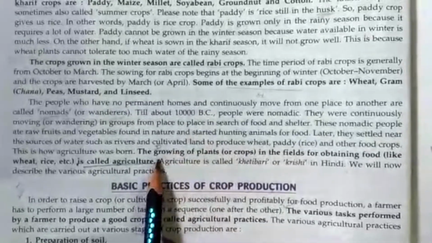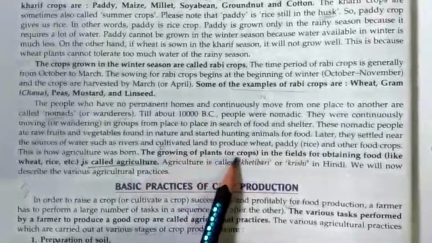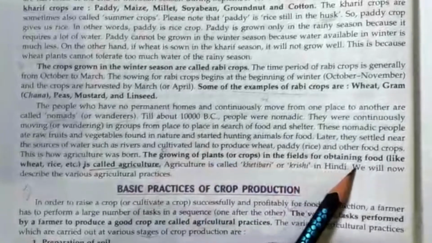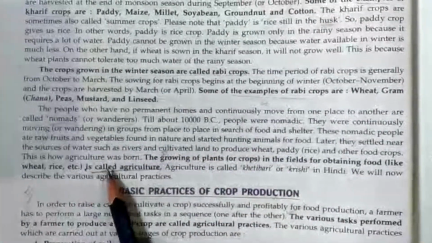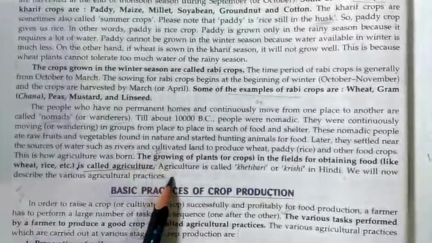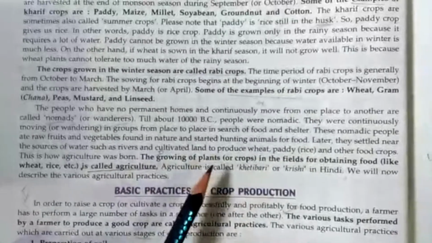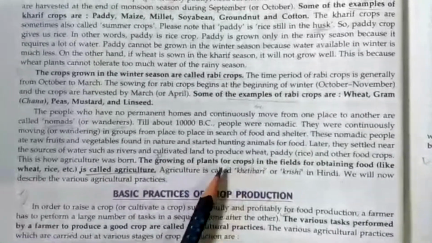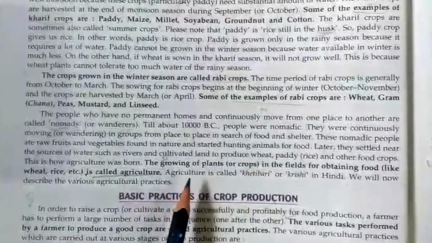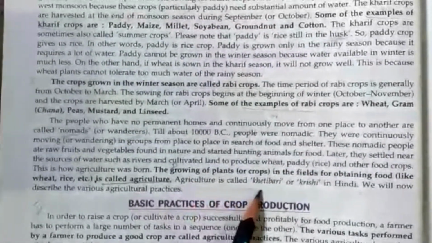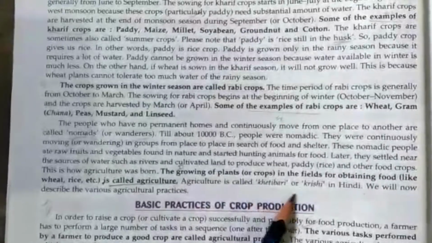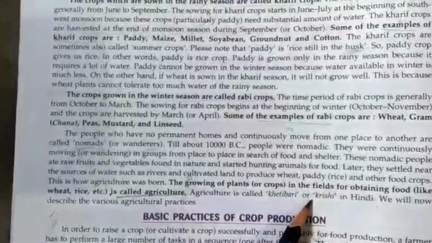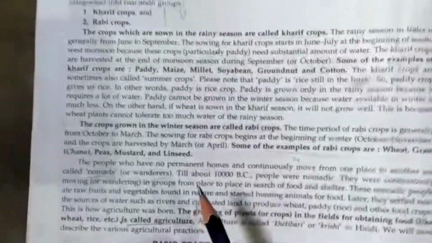Now, agriculture means the growing of plants or crops in the field for obtaining food like wheat, rice, etc. So agriculture is the process of growing crops on a large scale in the field. And we say agriculture kheti badi or krishi in Hindi. I hope you understood this much.